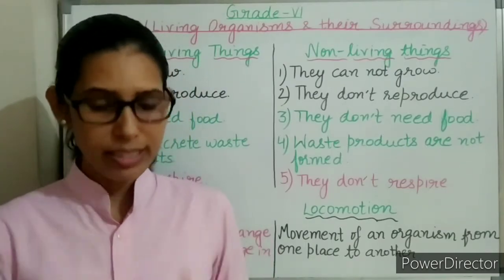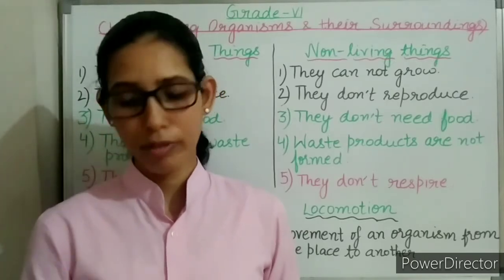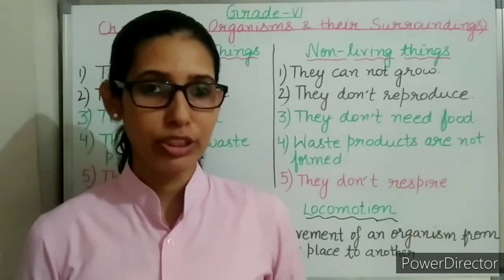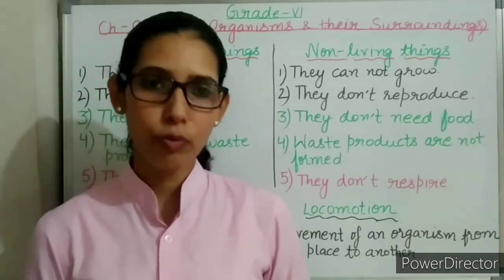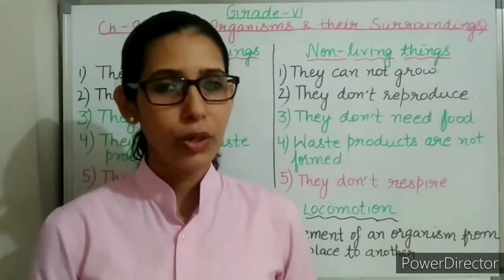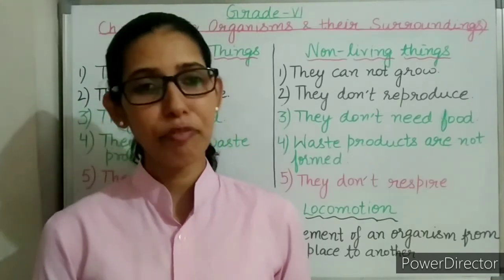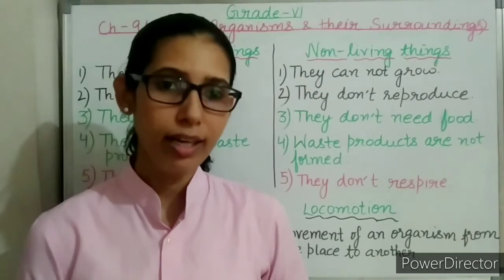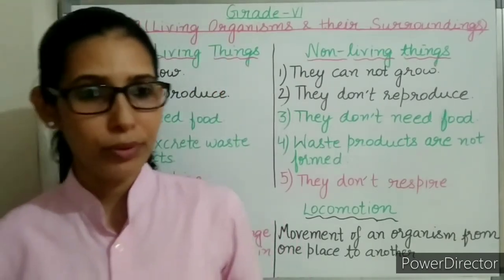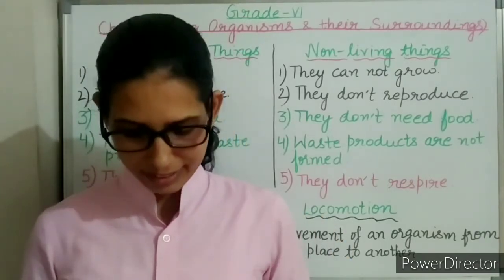Next is the stems of these plants. Stems of these desert plants have a waxy coating which avoids the water loss, and the stems are thick and fleshy so as to store food and water. And the leaves, in case of the desert plants, either they are absent or they are very small in size. And these desert plants have fewer stomata. They have very few stomata, and they also open only during night. So this is how these desert plants survive in deserts.